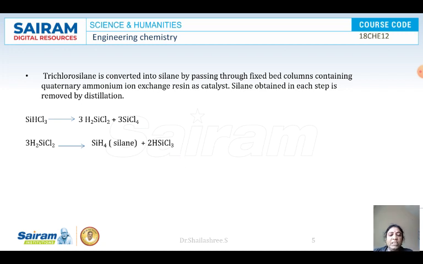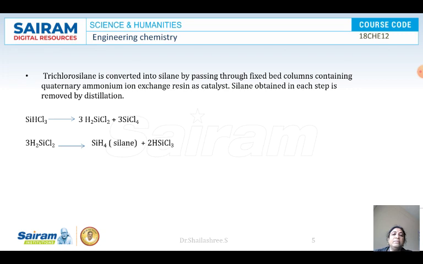Okay, so once again I will state the steps, how we made all this. In the first step, metallurgical grade silicon is treated with hydrochloric acid gas to get tetrachlorosilane. Then we will be getting trichlorosilane, which will be treated with hydrogen gas at a temperature of around 1000 degrees centigrade to get dichlorosilane. Okay, and it will be passed through columns containing quaternary ammonium ion exchange resins. There it will help in the exchange of Cl ions with the H plus ions, so that we will finally be getting the silane. Okay, tetrachlorosilane, trichlorosilane, then dichlorosilane and silane.